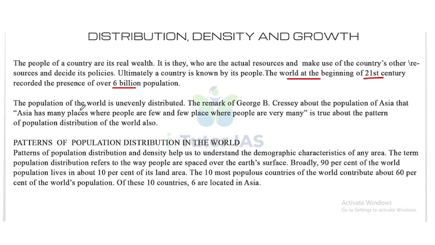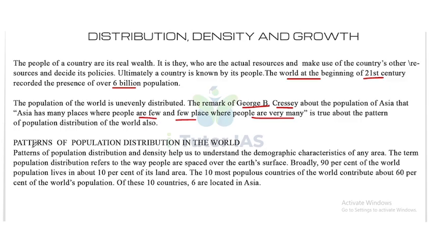The population of the world is unevenly distributed. The remark of George B. Cressy about the population of Asia is that Asia has many places where people are few and a few places where people are very many. So it's true about the pattern of population distribution of the world also.